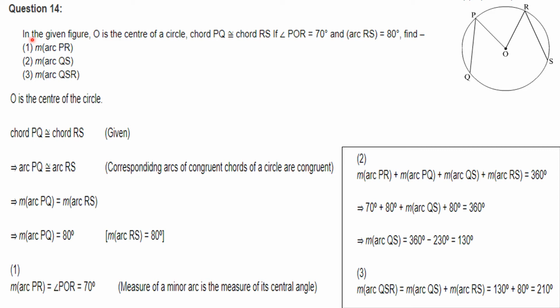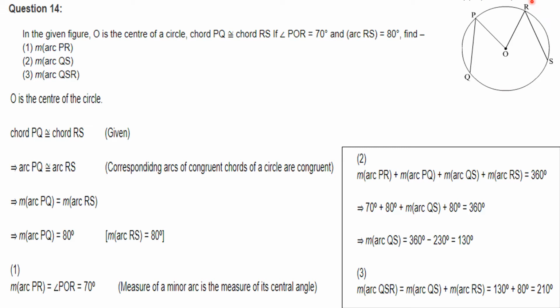Children, let us study some examples on measure of an arc. O is center of the circle. Chord PQ is congruent to chord RS. Angle POR is 70 degrees. Measure of arc RS is 80 degrees. Find measure of arc PR, measure of arc QS and measure of arc QSR.